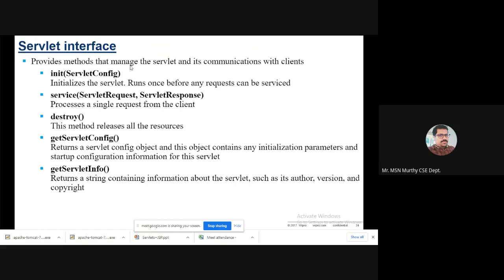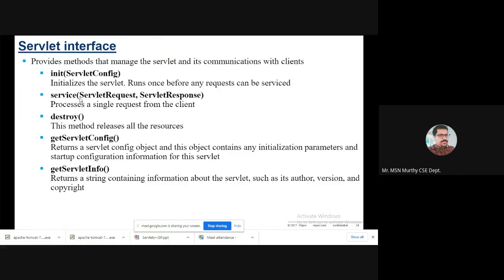These are the stages in a servlet. The init method is used to initialize the servlet. These are methods which represent the corresponding event. ServletConfig initializes the servlet. This initialization is done only once, before any request can be serviced.